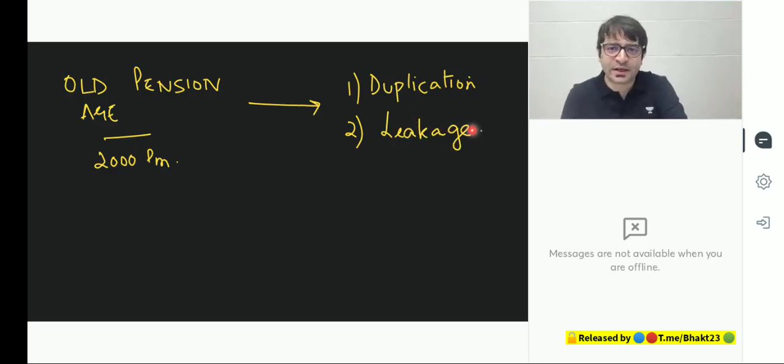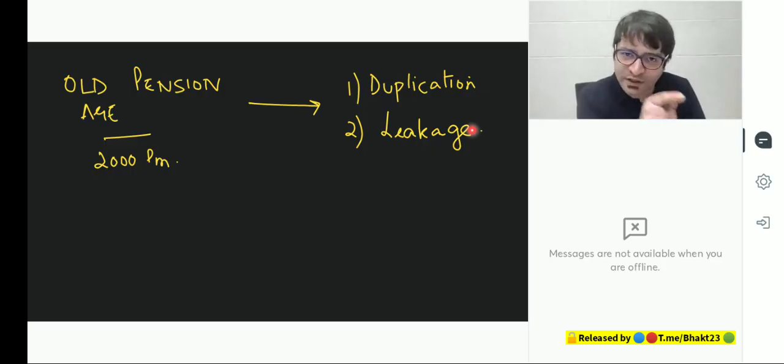What do we mean by duplication and leakage? The central government allocates 10,000 crore to the states that please do one thing. All the women who are above the age of 60, they should be given 2,000 rupees per month as old age pension. But this money was not reaching the beneficiary.